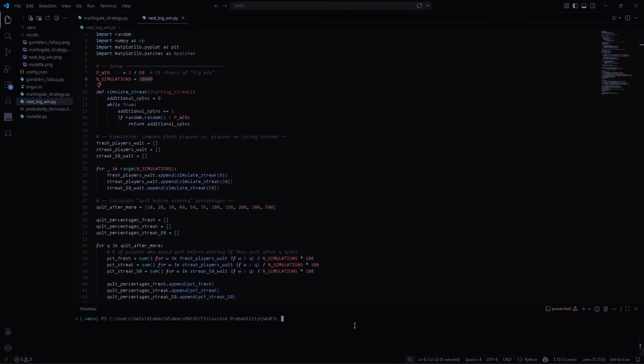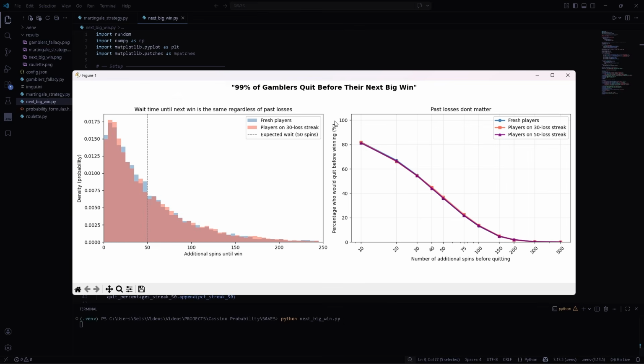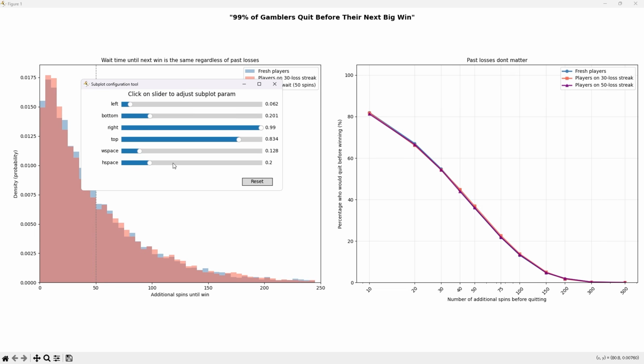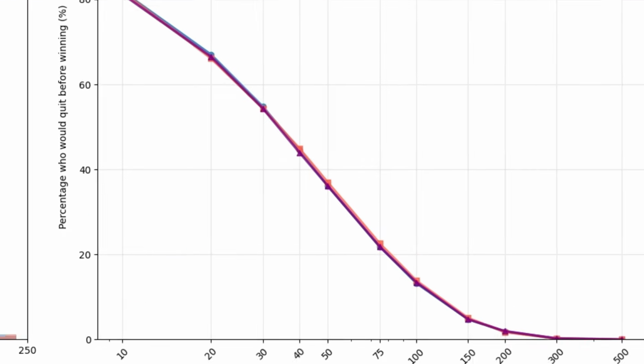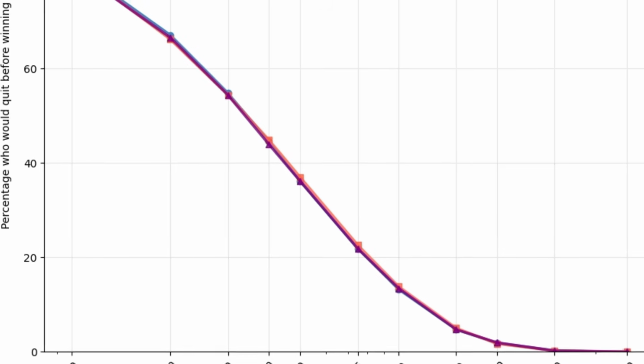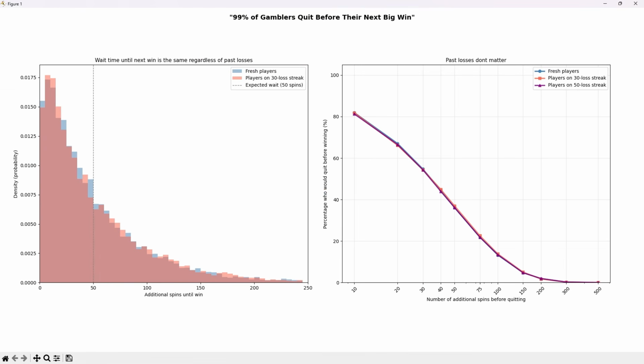I simulated 10,000 players, some were fresh, starting from 0 losses, others had already been on a 30 spin losing streak. I recorded how many additional spins each group needed to finally hit. The second graph tracks players already 30 losses in and players 50 losses in. Then I asked, if each group quit after a certain number of additional spins, what percentage would walk away without ever winning? All 3 lines follow nearly the exact same curve. There's no statistical advantage when being on a long losing streak.